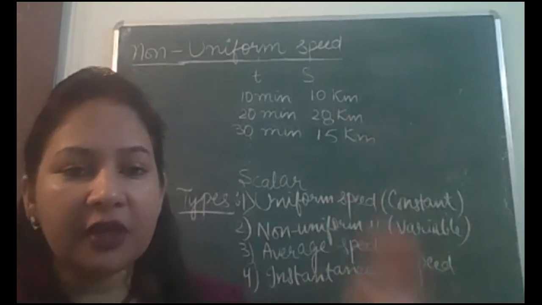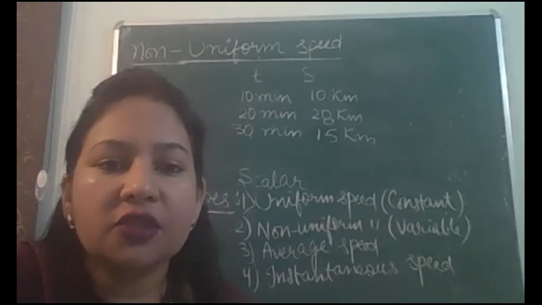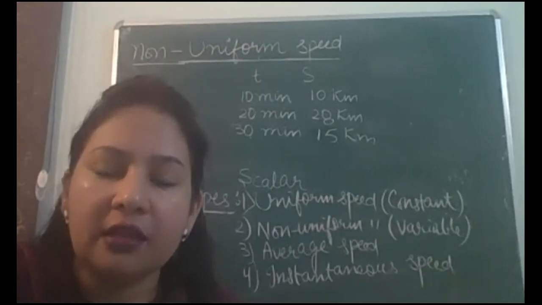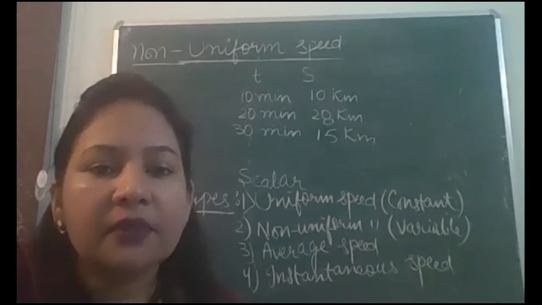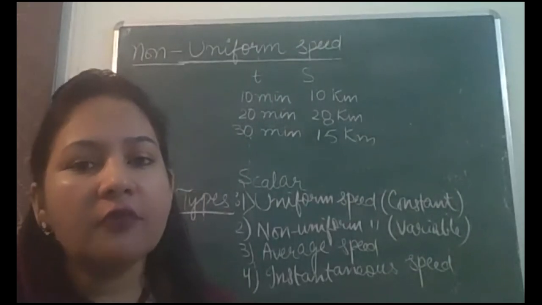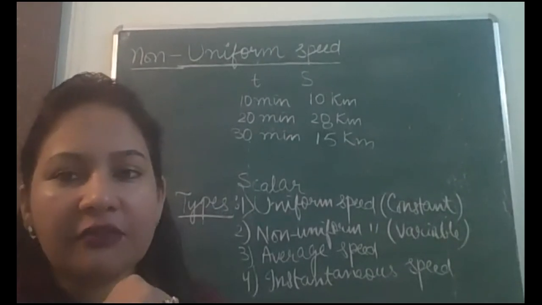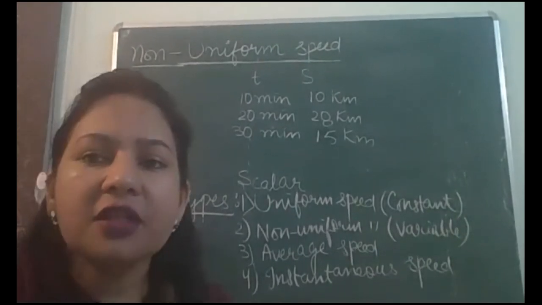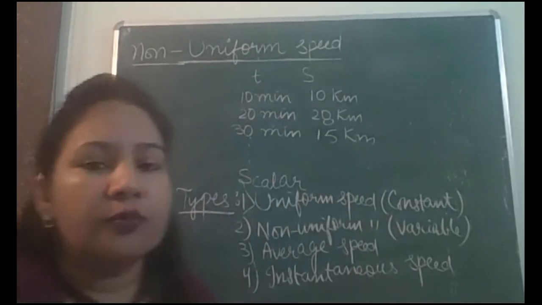So in different intervals of time, different distances are being covered by this chalk, which is falling freely. So motion of a freely falling object, that is what? That is an example of non-uniform speed. Got this? Third type of speed, let us define average speed.